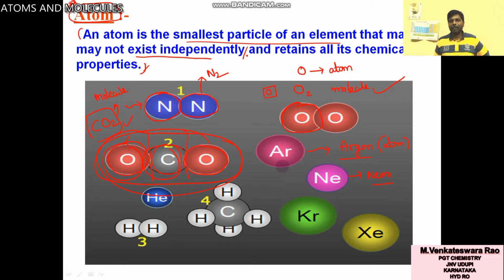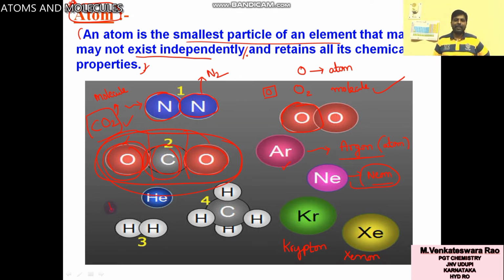But in case of argon, the atom exists independently. In neon's case also, the atom exists independently. This Kr is called krypton, Xe, xenon.